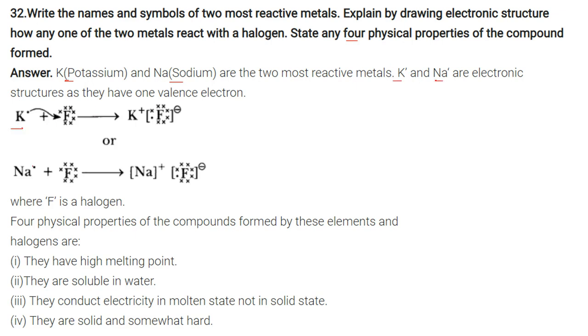K and Na both have 1 valence electron. So when they combine with a halogen, which has 7 outermost electrons and requires 1, they form this kind of compound. So Na+ and K+ form this type of compound with halogens. The four physical properties of the compounds formed are that they have a high melting point, they are soluble in water, they conduct electricity in the molten state but not in the solid state, and they are solid and somewhat hard.